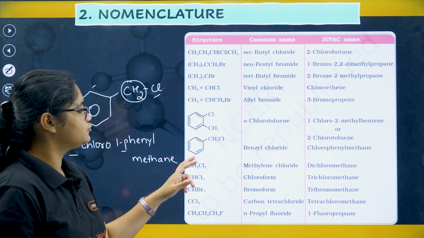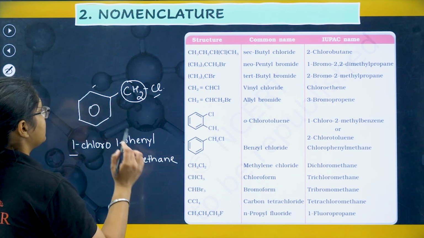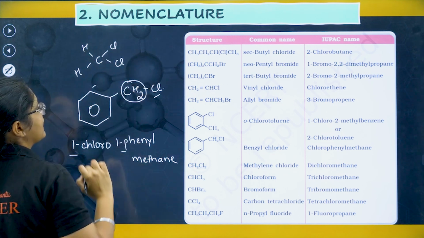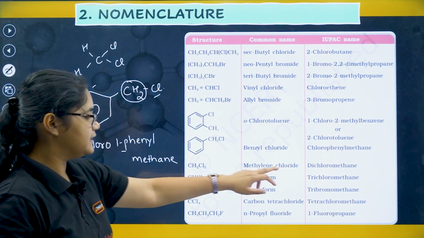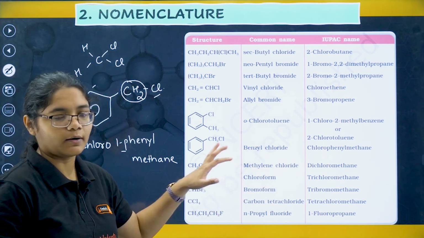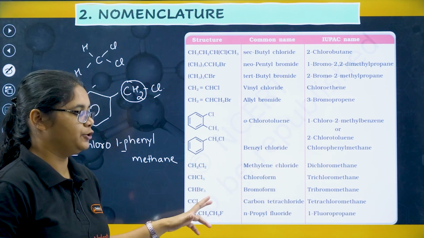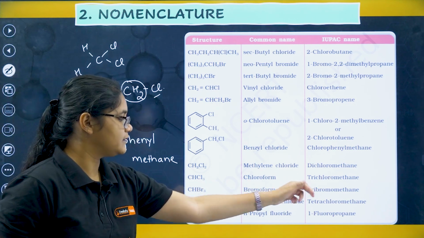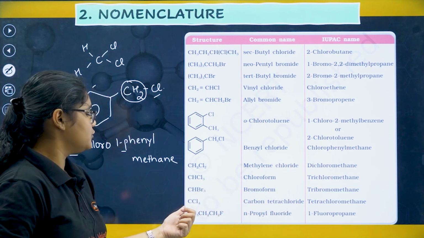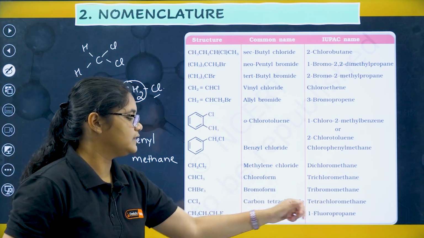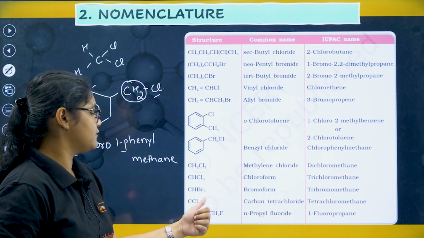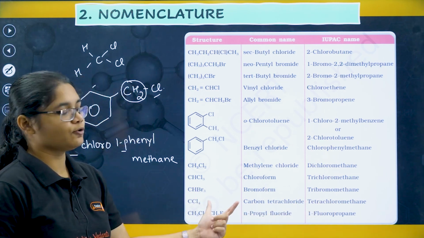Next you have CH2Cl2. This is a very important name. You can name it as dichloromethane, and the common name, which is very important, is methylene chloride. We'll talk about this particular name; it is very special. CHCl3, trichloromethane or chloroform. CHBr3, tribromomethane or bromoform. CCl4, tetrachloromethane or carbon tetrachloride. Then CH3CH2CH2F, 1-fluoropropane or n-propyl fluoride.